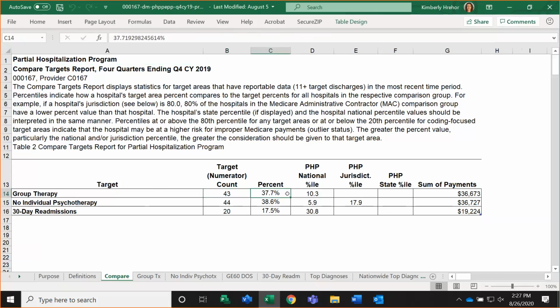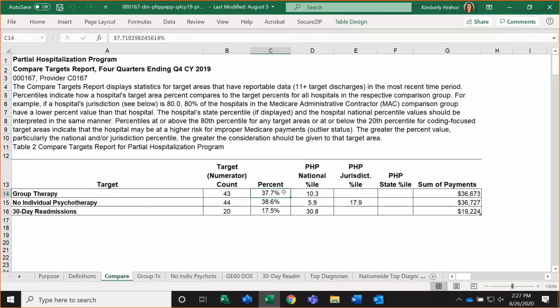Now, most of you can probably calculate your own target area percents using your own claims data, but the value of the pepper comes in when you are able to understand how your target area percent compares to that of other PHPs in the nation, in the Medicare Administrative Contractor jurisdiction, or in the state. And so that's where these percentiles come in handy.